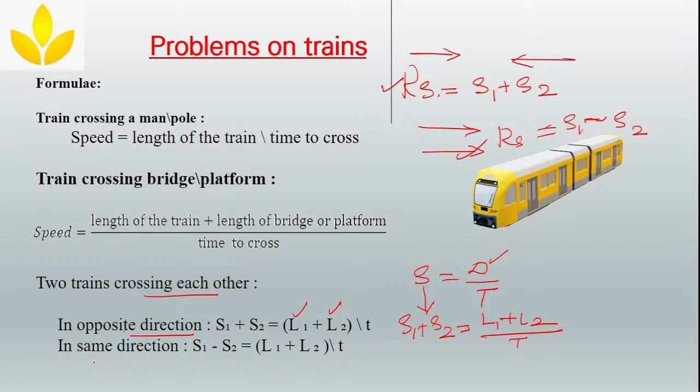Next, if the trains are in the same direction, if they are moving in the same direction, then S1 minus S2, which is equal to, again length will be added only, length of the first train plus length of the second train divided by time taken to cross each other. Clear, guys? Okay.